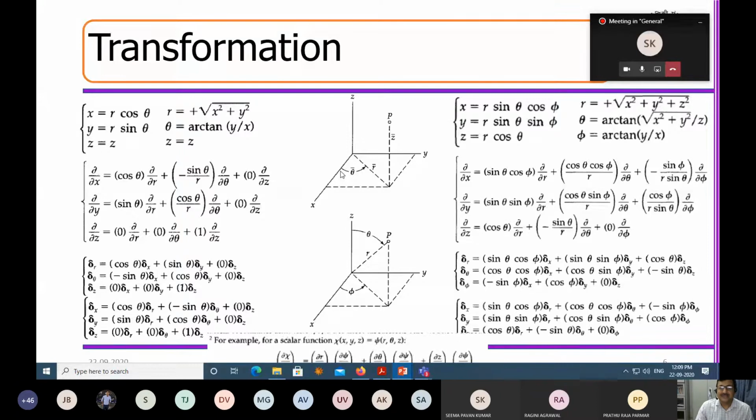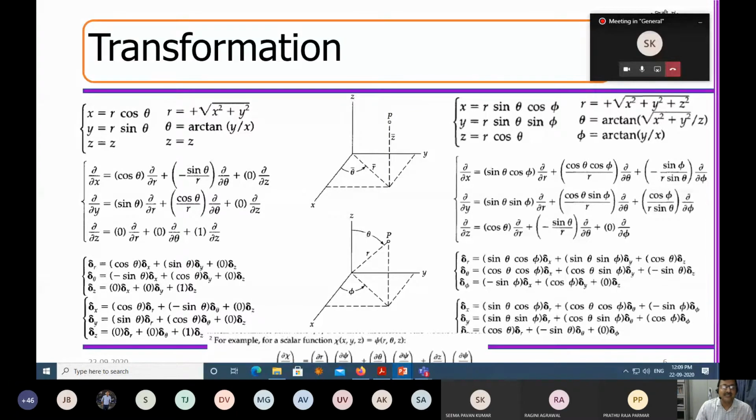Okay. Now once we do that, then the entire job is very easy. So how do you do X? You can write that if R is this vector, X will be equal to R cos theta. What is Y? Y will be equal to R sin theta. And what will be Z? Z will remain Z. So this is the transformation that I have to enforce: X equal to R cos theta, Y equal to R sin theta, and Z equal to Z.